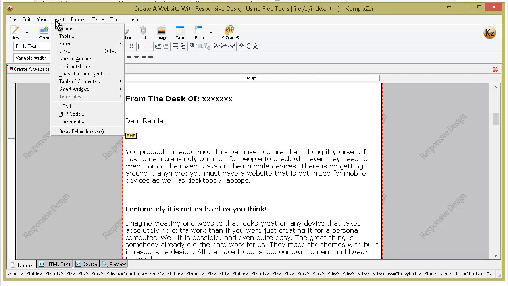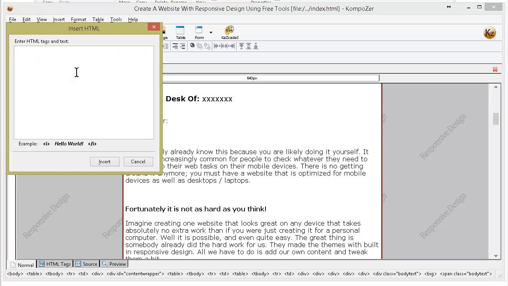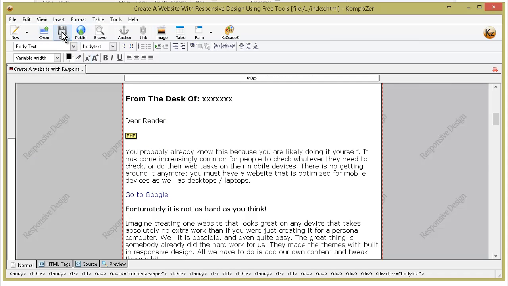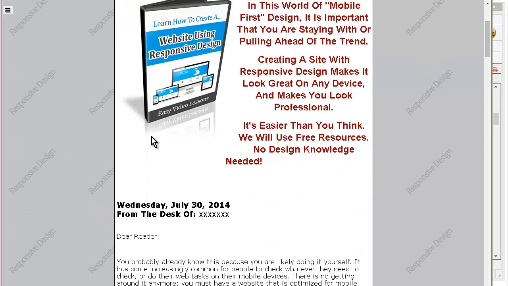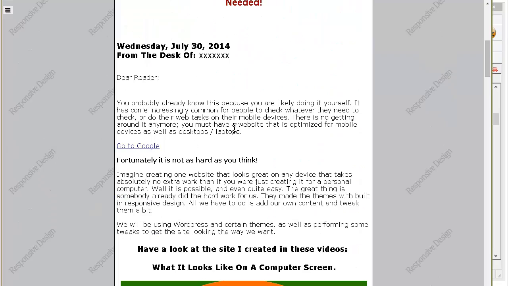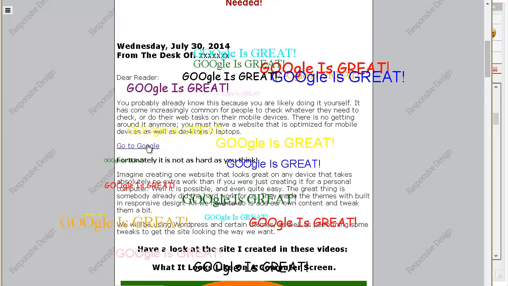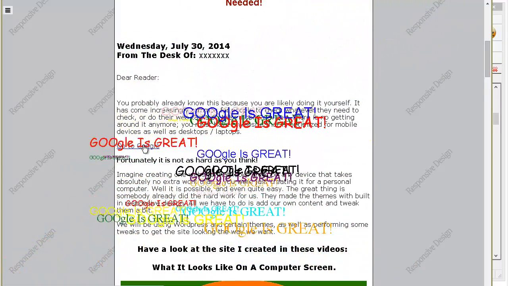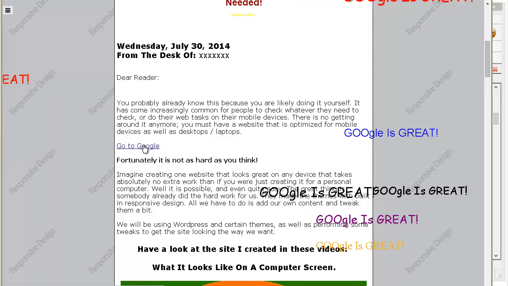So let's insert HTML, paste it, insert, save. All right, now let's open this up. Okay, let's roll down here. Okay, there's our exploding link. Click on it. Now to Google we go.